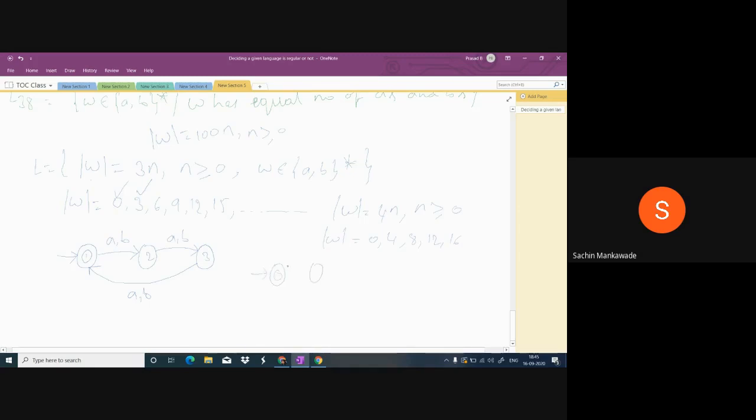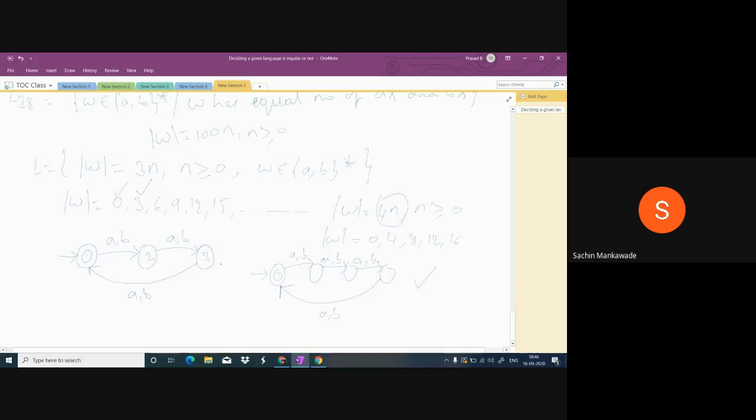Length 1, don't accept. Length 2, don't accept. Length 3, don't accept. Whereas length 4, yes, accept. So A or B at length 1, A or B at length 2, A or B at length 3, and A or B at length 4, we will accept. Length 5, 6, 7, 8, 9, 10, 11, 12. So when the length is 4n, we can accept all of them.